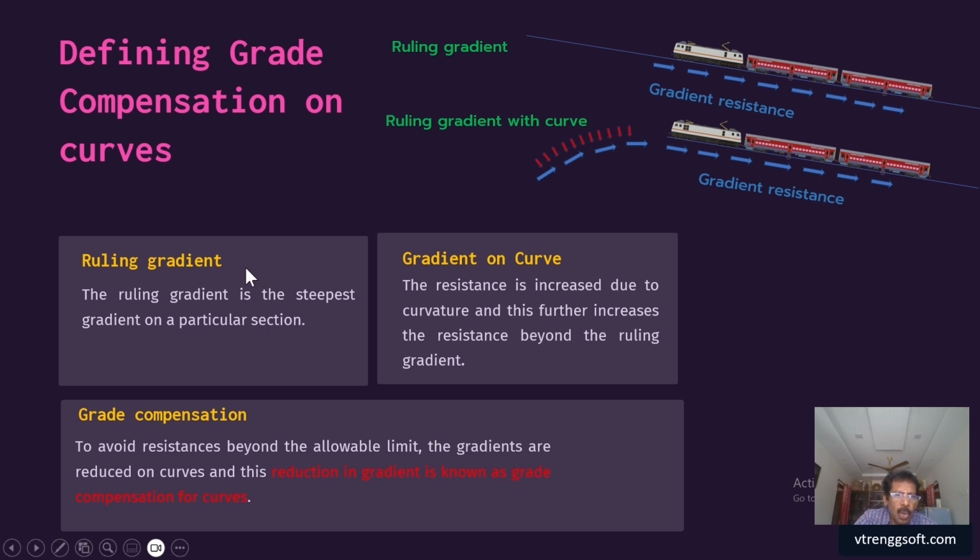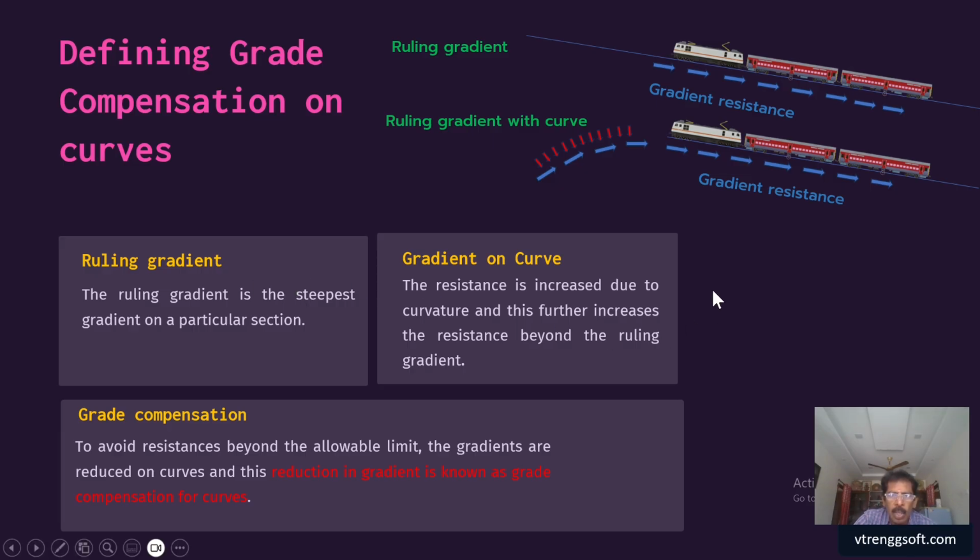So here, what is the ruling gradient? The ruling gradient is the steepest gradient on a particular section. If you take a particular section, the steepest gradient will be your ruling gradient, because that will be the deciding gradient, for which the entire thing will be designed. Your loco power and the maximum load carrying capacity of the goods train, everything will be decided.